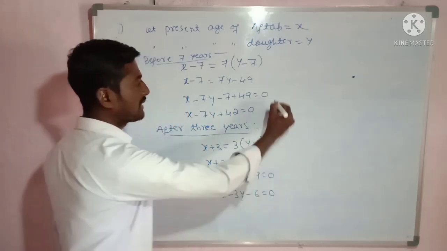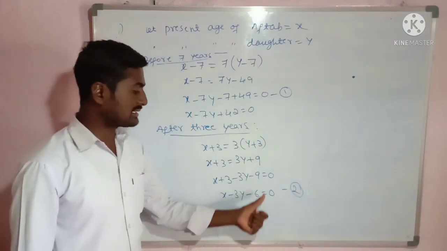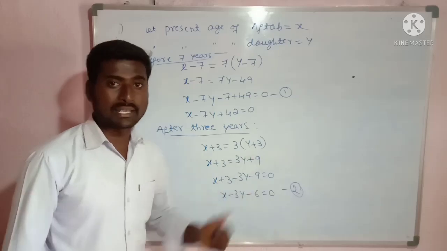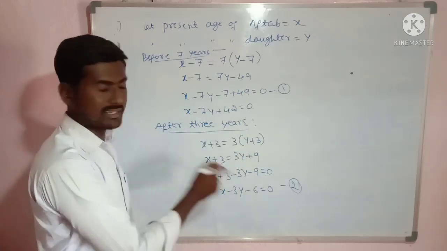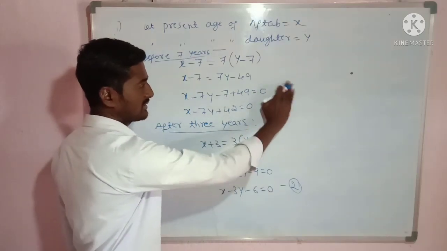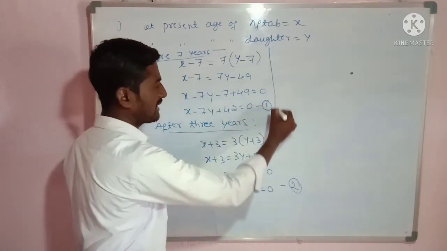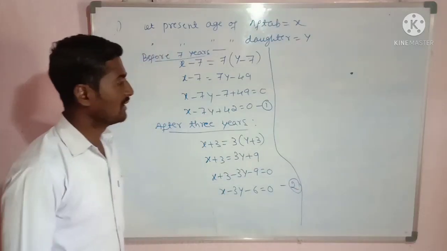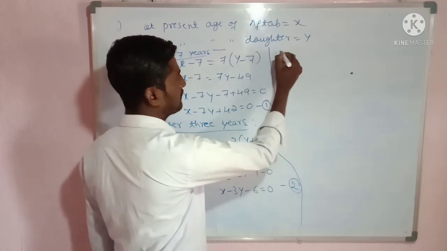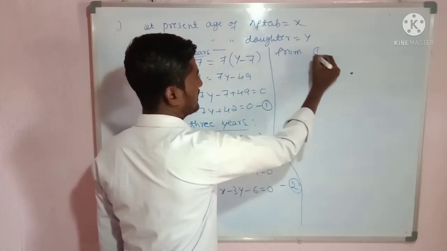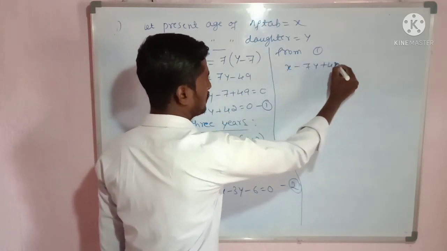Okay. Now we got two algebraic equations. Now I have to represent these two algebraic equations graphically. To draw a graph, we have to make a table for these two equations. This is equation number 1 and this is equation number 2. Now let us draw the table for these two equations. First I will take equation number 1, x minus 7y plus 42 is equal to 0.